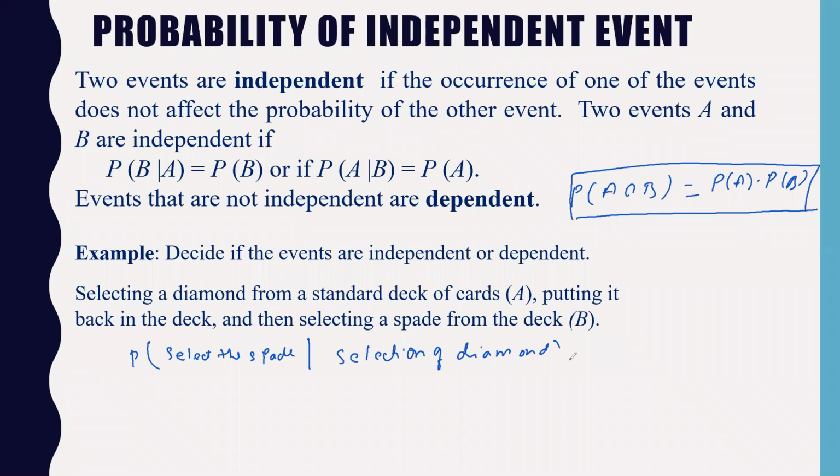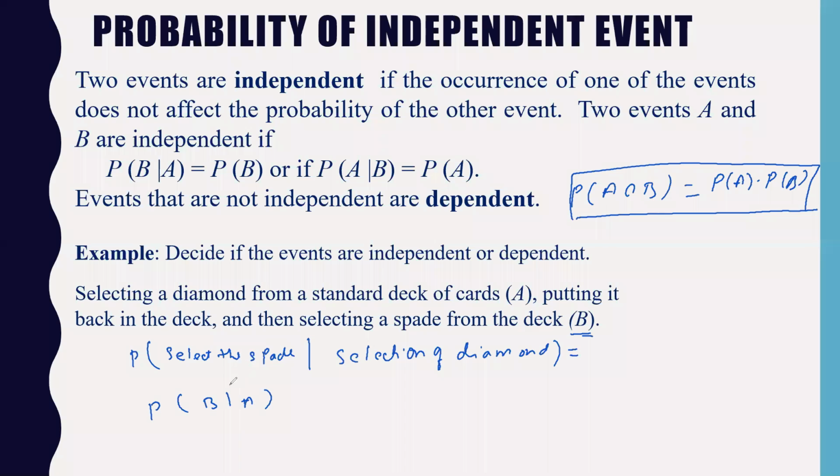So what does this imply? What is the probability of this? I can simply write this as probability of B given A. B is selecting the spade, right?